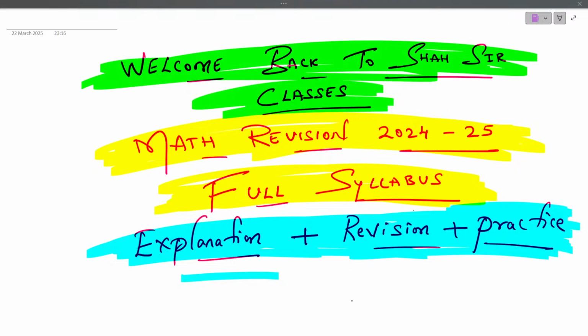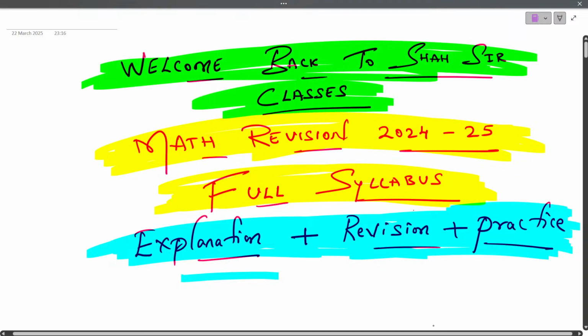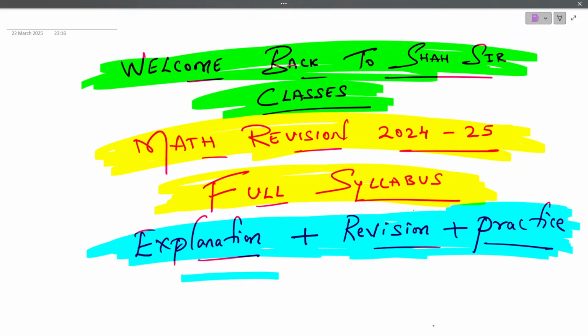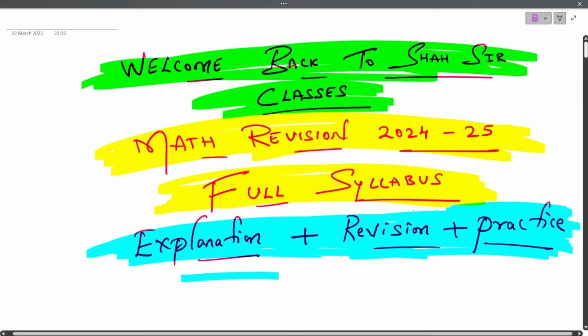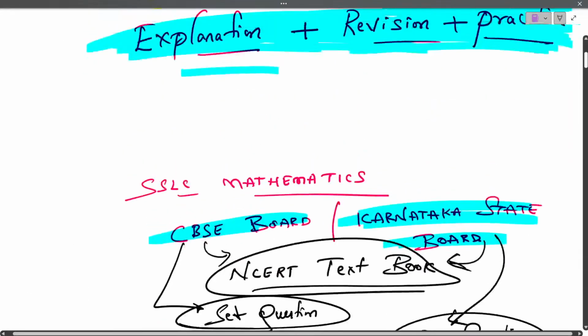Now, without wasting much time, we'll just start the session. We can't wait much more. Dear students, welcome back to Shasar Classes Math Revision session of 2024-2025, where we are going to have a revision for the entire syllabus, with explanation, revision, practice, and doubts clearing session. So this session will be very helpful.